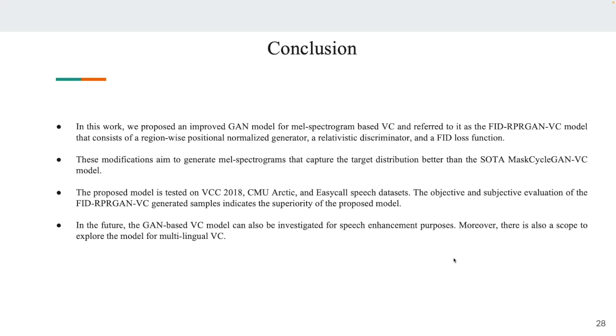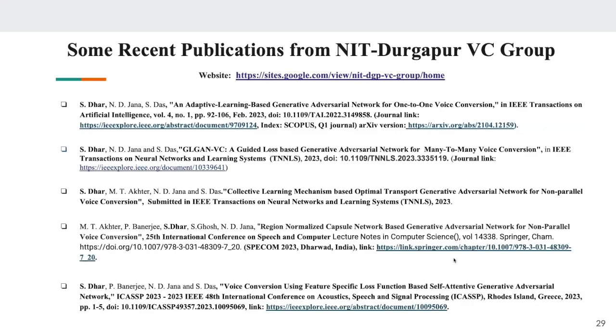And this is the conclusion, like what models and datasets we have used, and our future scope is that you can use it for multilingual voice conversion. This is for unilingual, we have used the US English accent. So this can also be experimented for the multilingual setting.